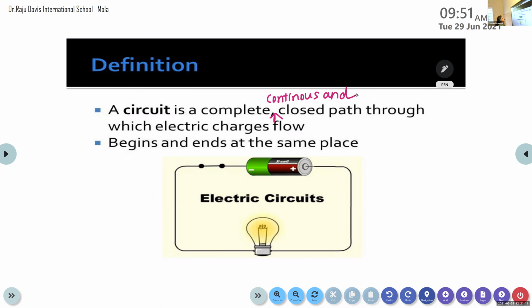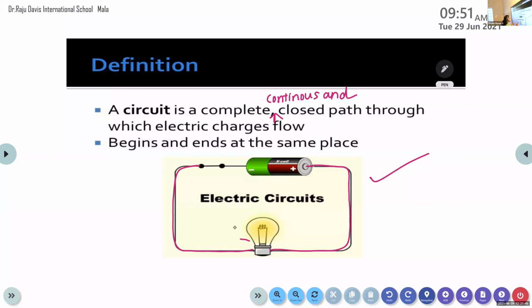A circuit is a complete, continuous and closed path through which the electric charges flow, known as an electric circuit. Here you can see the image of an electric circuit. Is there any gap between the circuit in the path of the charge flow? Here there is no gap. It is a continuous closed path through which our charges flow.